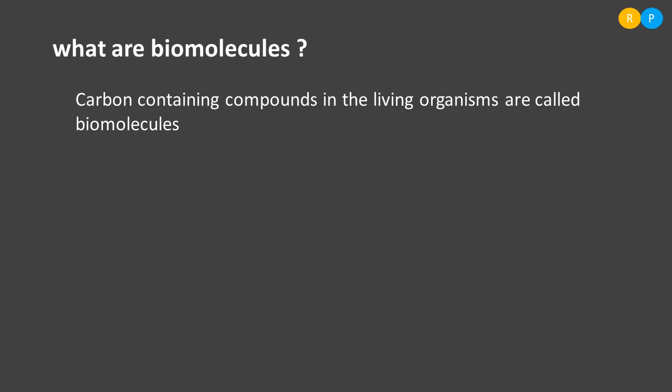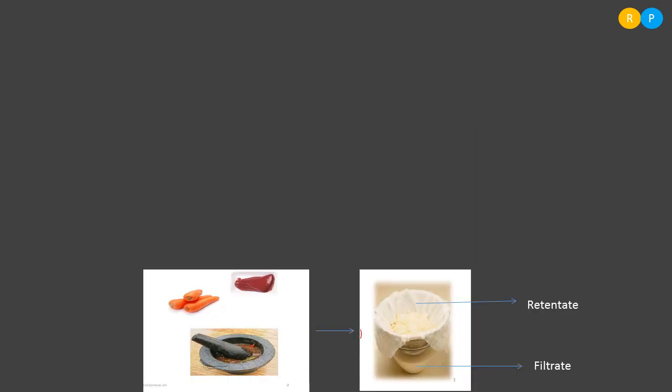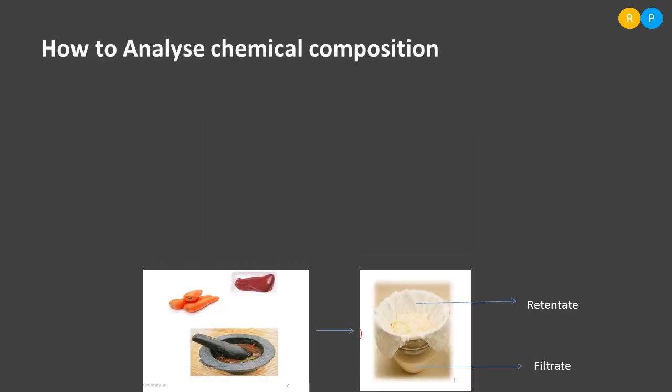Understood? So first let us study how to analyze the chemical composition. Analysis is very important to understand the different kinds of chemicals present in a living organism. Without analysis, we do not come to know about the different kinds of chemicals in our body. So in order to understand the chemical composition, we have to do the analysis, right? There are certain procedures followed in order to analyze the chemical composition.